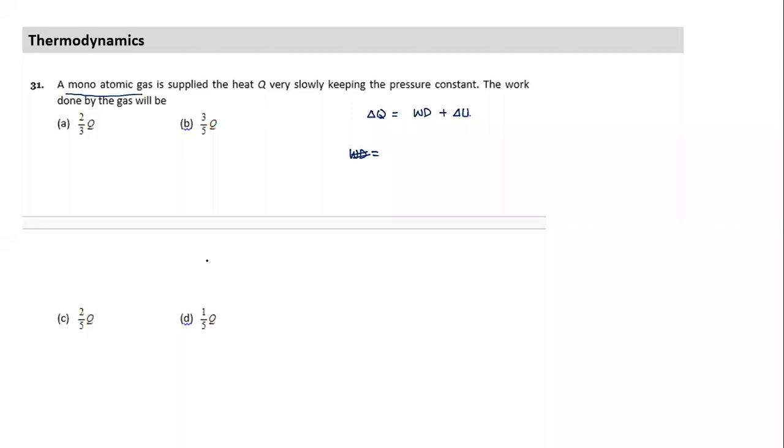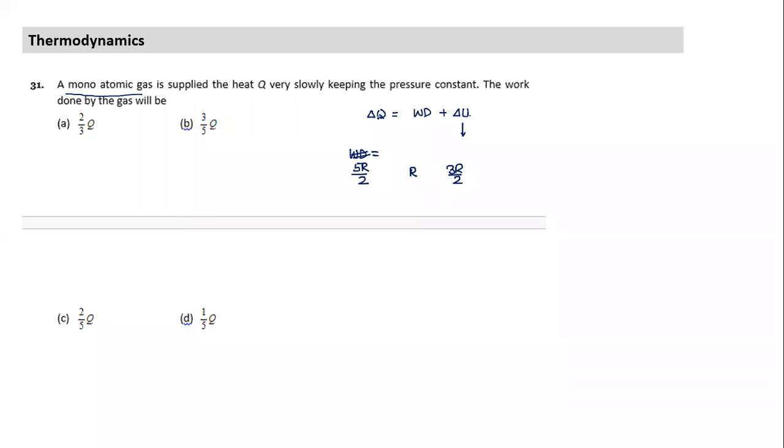I can do it in a slightly different way also. This ratio remains constant. If it is a monoatomic gas, what is delta U in terms of heat capacity? F by 2 R. In the case of a monoatomic gas, it will be 3R by 2. And this one term is R, and this term is 5R by 2.